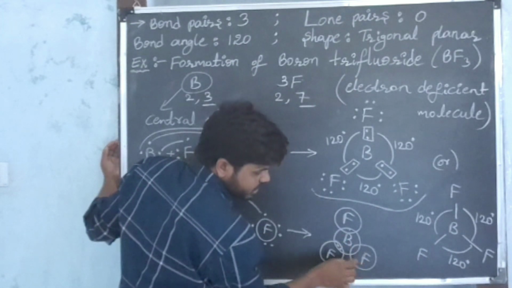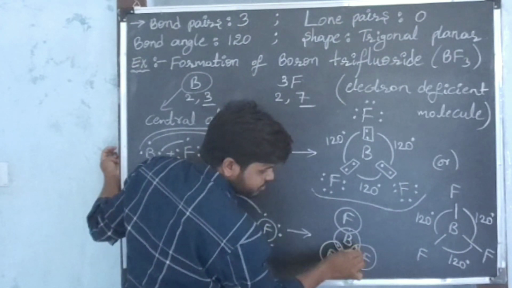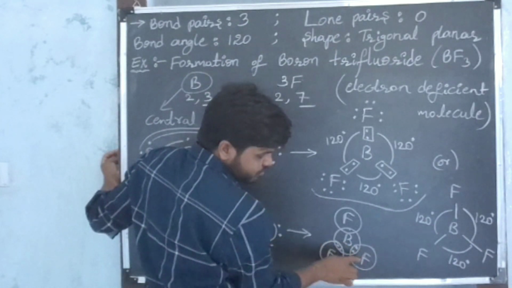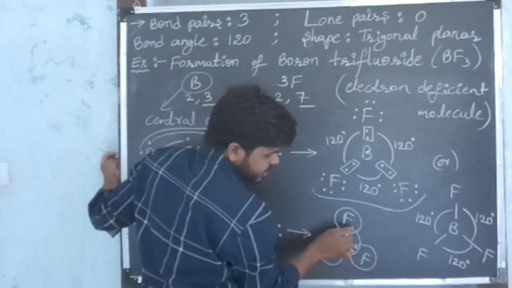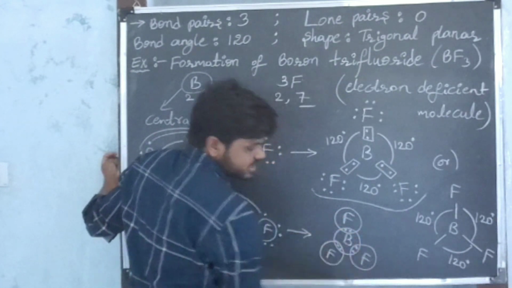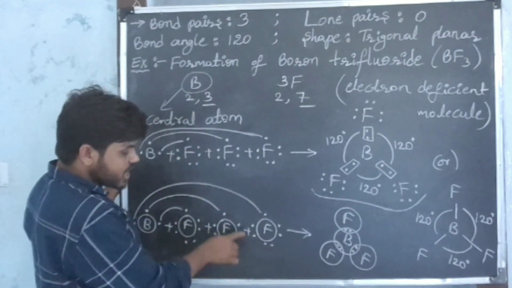Here also between boron and fluorine, 2 electrons are sharing, meaning 1 pair of electrons is sharing. Place the 2 electrons between boron and fluorine in the common area. This is the common area of fluorine and boron. Here also I am placing 2 valence electrons. Okay, these are what? Unbonded electrons.